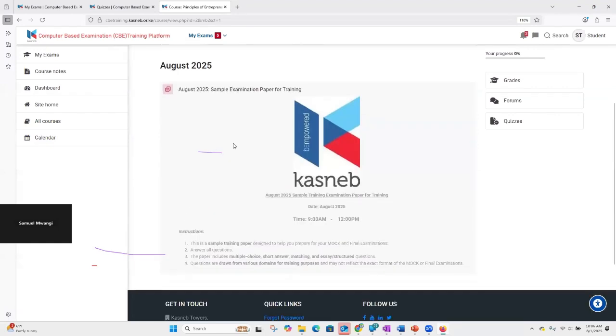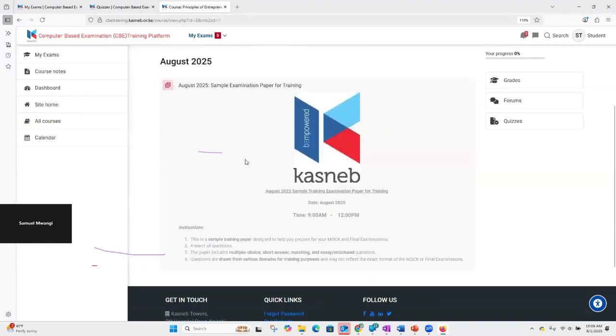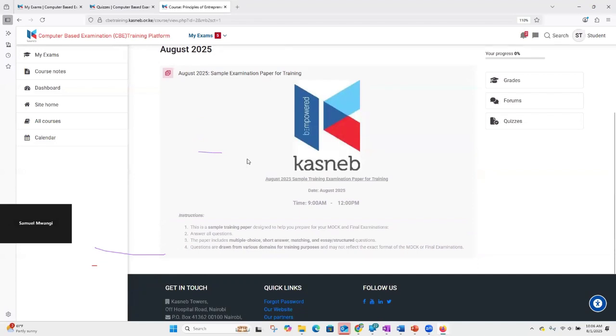Well, if I happen to scroll down on this page, I don't see an action that prompts me to start. If you're able to see the start button, that's what we are looking for. We are looking for an entry point to this exam, and the entry point is the start button. So are you able to see the start button? No. So what does it require us to do? We probably need to click on this name up here, where you see August 2025 sample examination paper. That is the examination title. Ensure that you click on that.